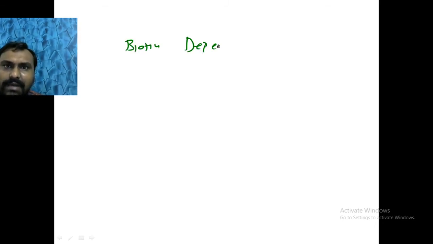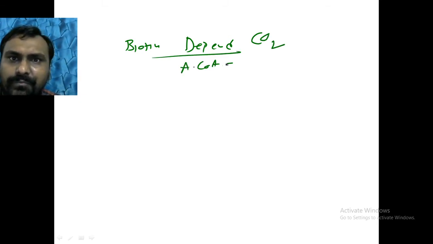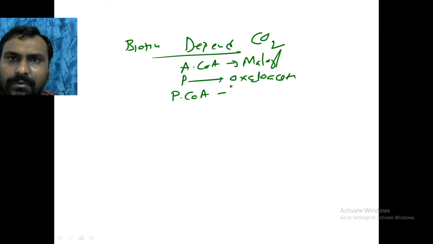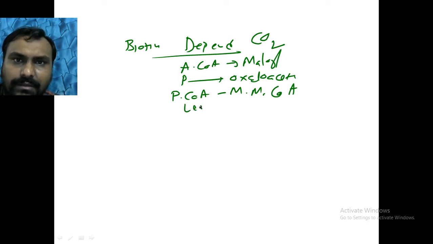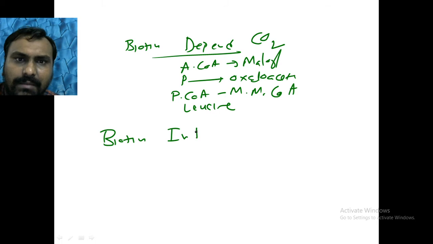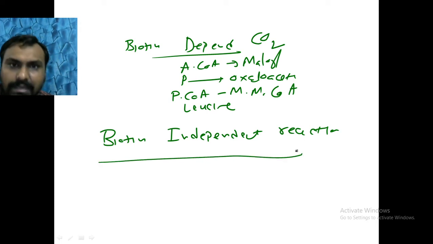dependent carboxylation reaction where CO2 group is added, like acetyl CoA to malonyl CoA, pyruvate to oxaloacetate, then propionyl CoA to methylmalonyl CoA, right, and in leucine metabolism. And which are the biotin independent reactions? So what are these biotin independent reactions?